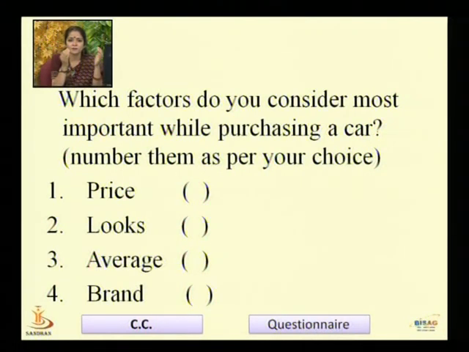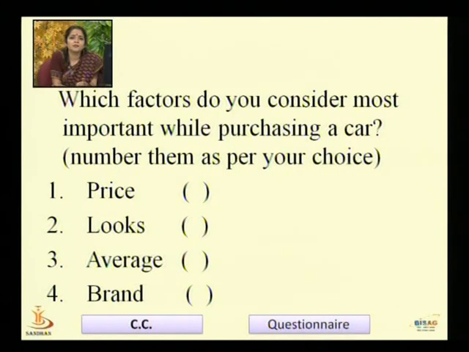Whether you give the first preference to the average of the car, or to the price of the car, or to the appearance of the car, or to the brand of the car, right? In fact all the answers are kept in mind and considered by the respondent, but the important thing here is the preference of the respondent. He has to give his preference number.